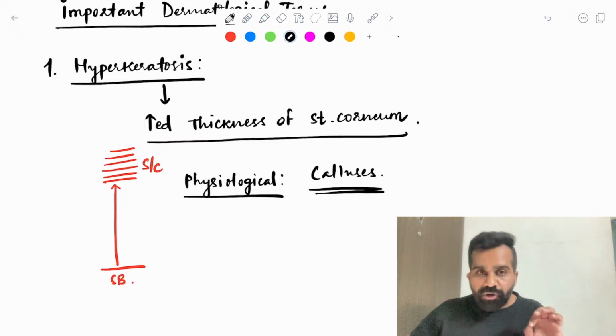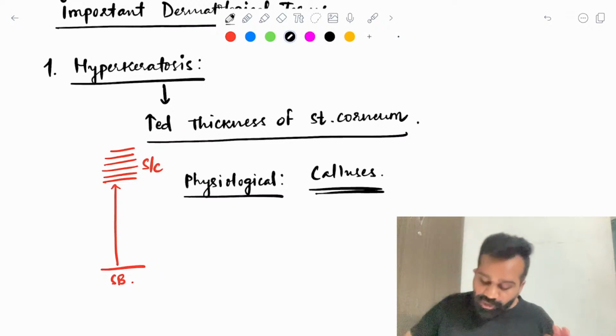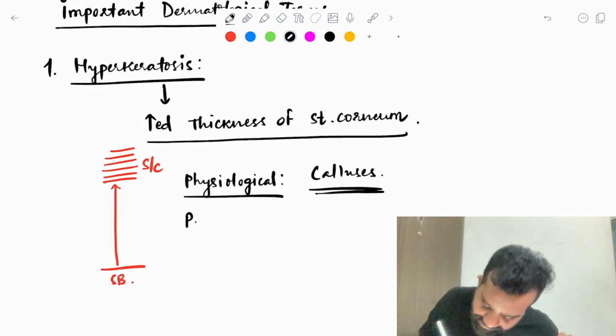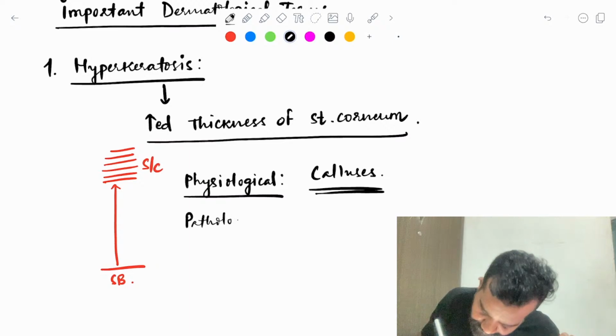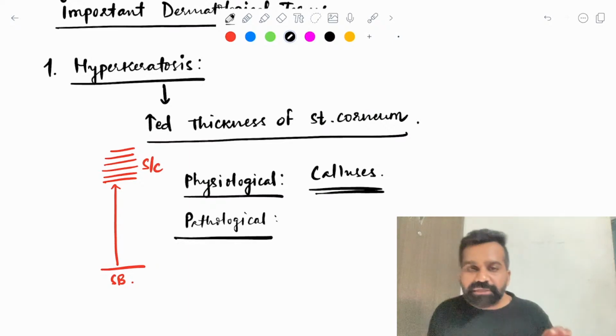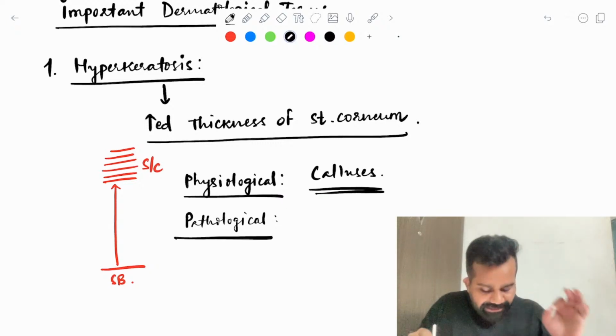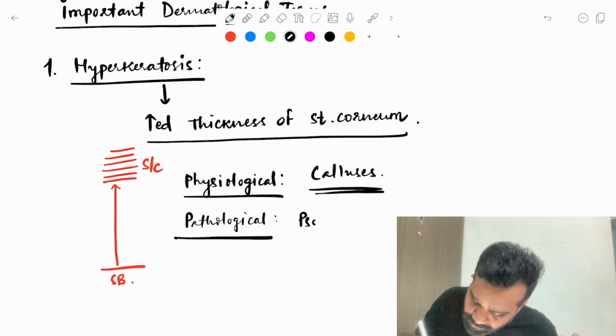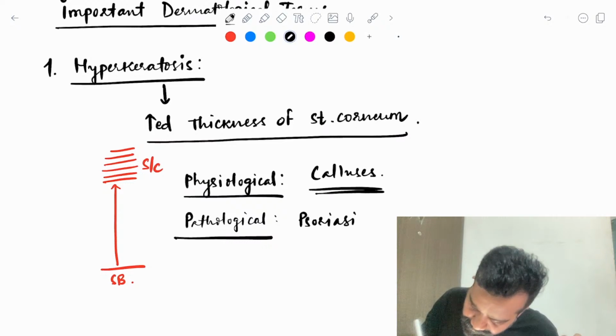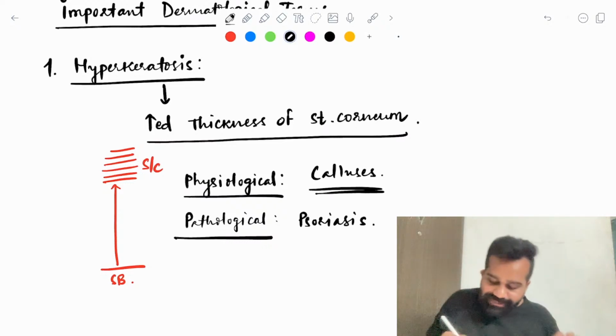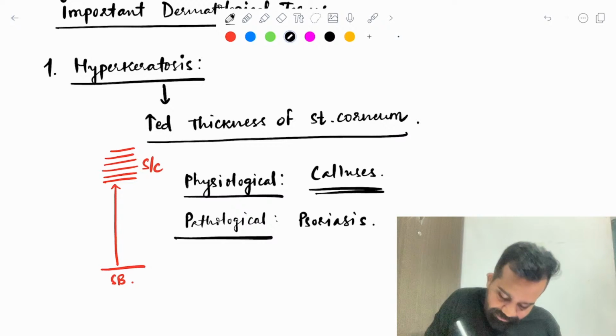But can it be pathological? Yes. What is the example of pathological hyperkeratosis? Pathological hyperkeratosis is seen in psoriasis. Why? As I told you, in psoriasis, there is a decreased epidermal turnover time.